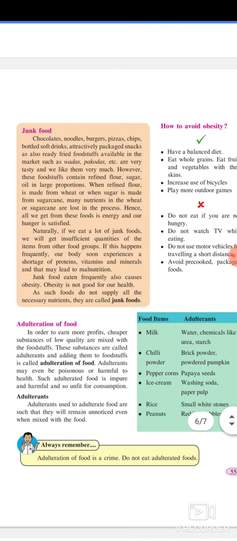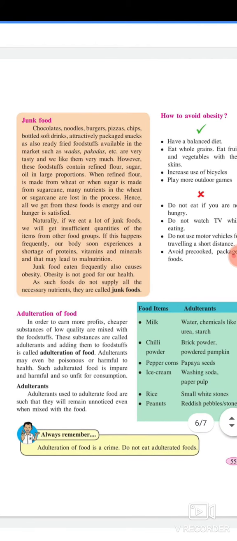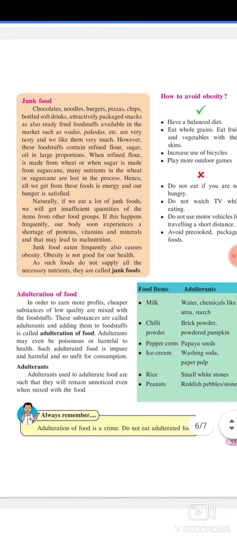However, these foodstuffs contain refined flour, sugar, and oil in large proportion. When refined flour is made from wheat, or sugar is made from sugarcane, many nutrients in the wheat or sugarcane are lost in the process. Hence, all we get from these foods is energy and our hunger is satisfied.